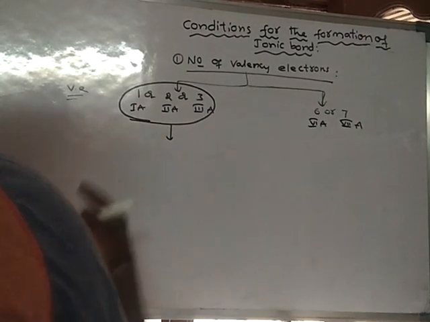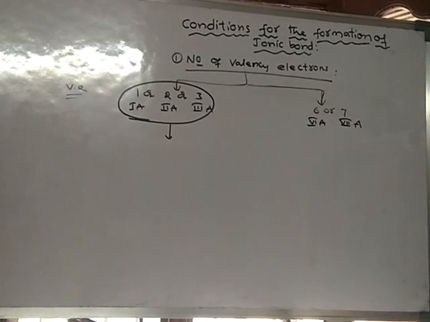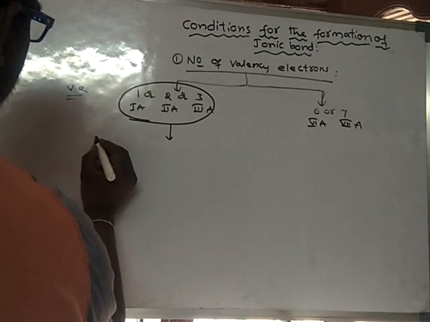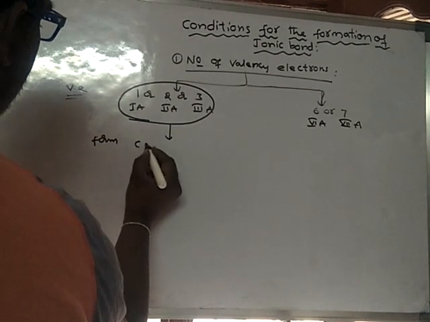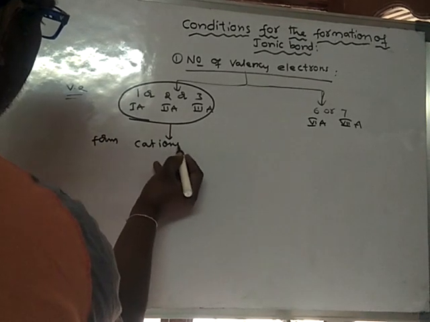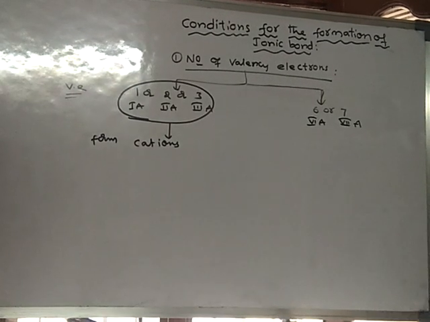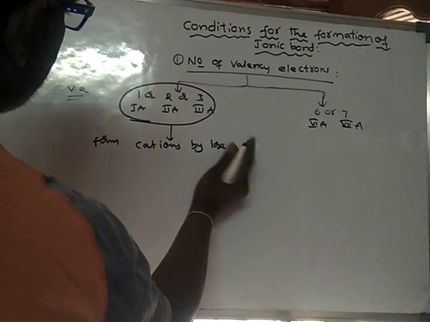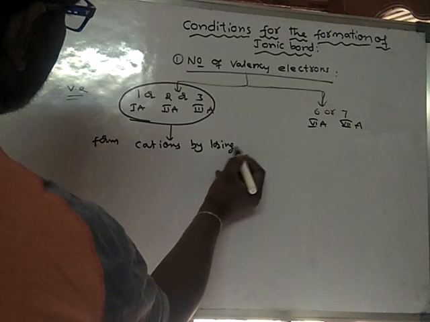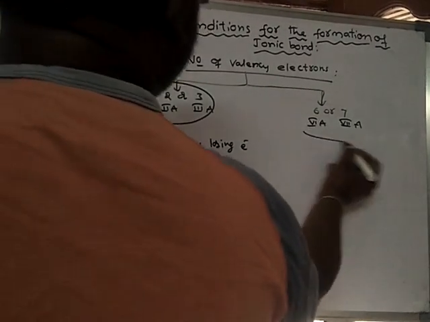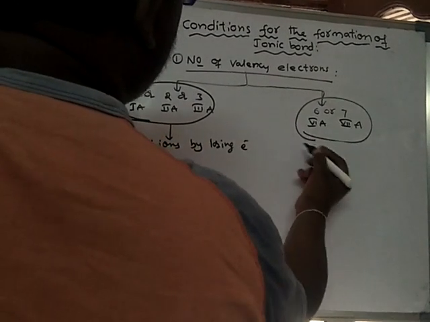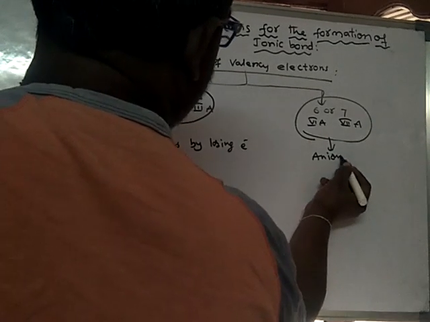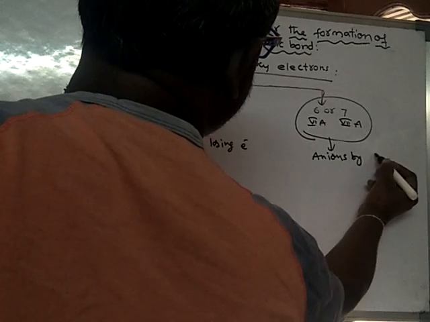First A, second A and third A group elements have valency electrons 1 or 2 or 3. They can form cations by losing electrons. Here these elements, 6th A and 7th A group elements, form anions by gaining electrons.